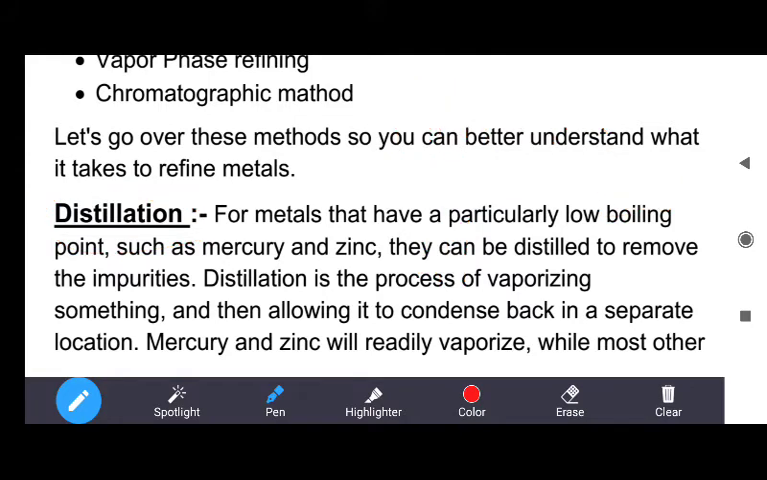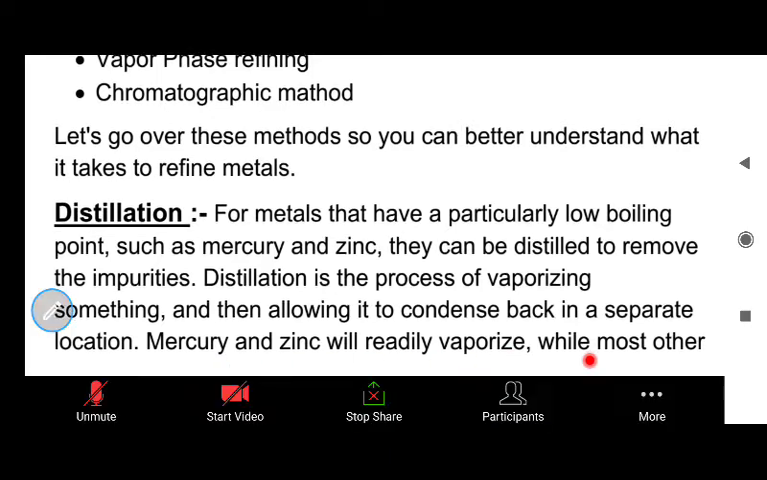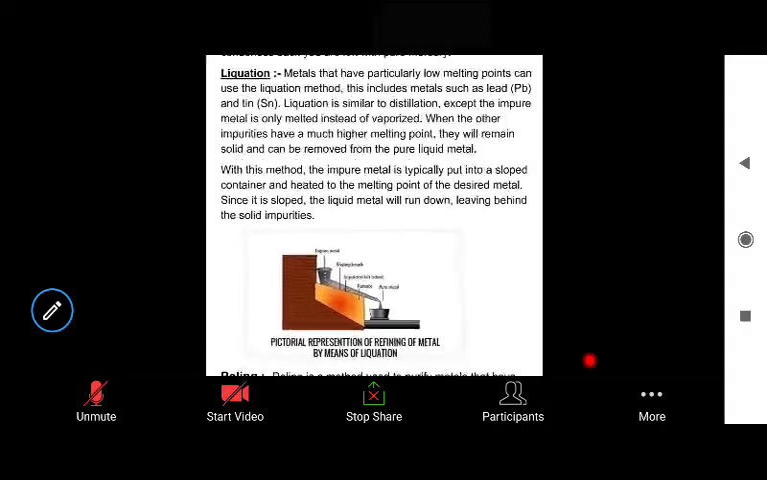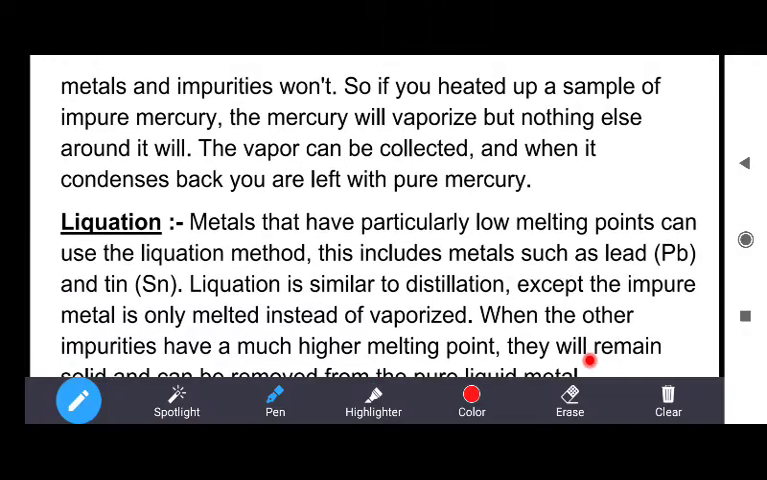Okay? Mercury and zinc will readily vaporize, while most other metals and impurities won't. So if you heat a sample of impure mercury, the mercury will vaporize but nothing else around it. Means the impurities remain solid, and the vapor can be collected when it condenses back. You are left with pure mercury, in fact, pure metal. So this method is called distillation.